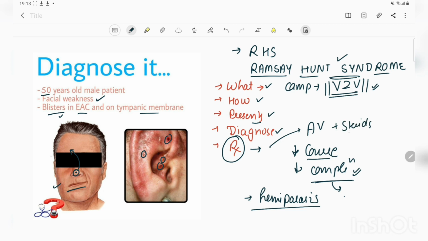Among antiviral drugs we can use acyclovir and valacyclovir, and we can decrease the course a bit and decrease the complications to a significant amount if this treatment is started within 72 hours. The prognosis of this disease is that 70 to 80% resolution occurs if the treatment is started within 72 hours. But if the treatment is started after 72 hours, then the prognosis decreases, and some kind of facial paralysis persists even after the complete treatment.